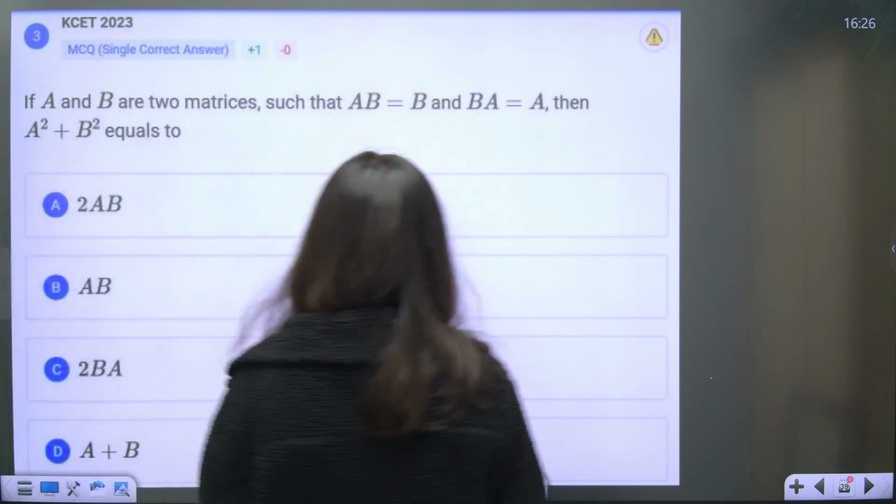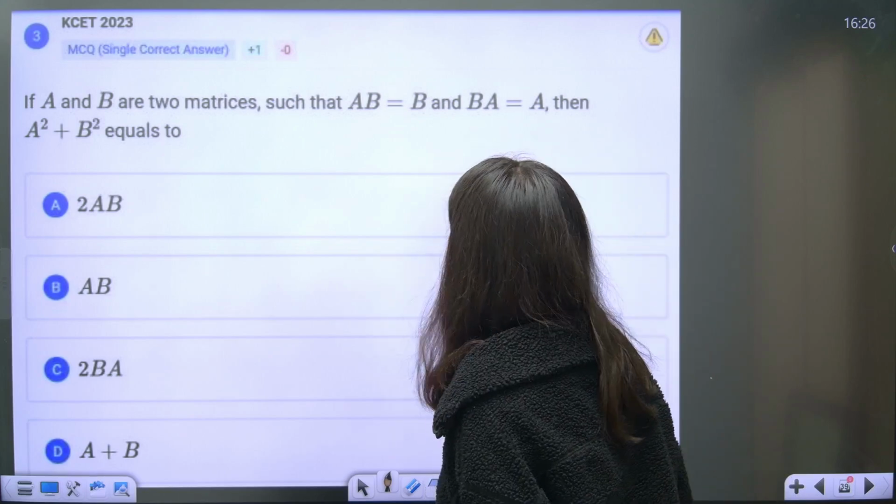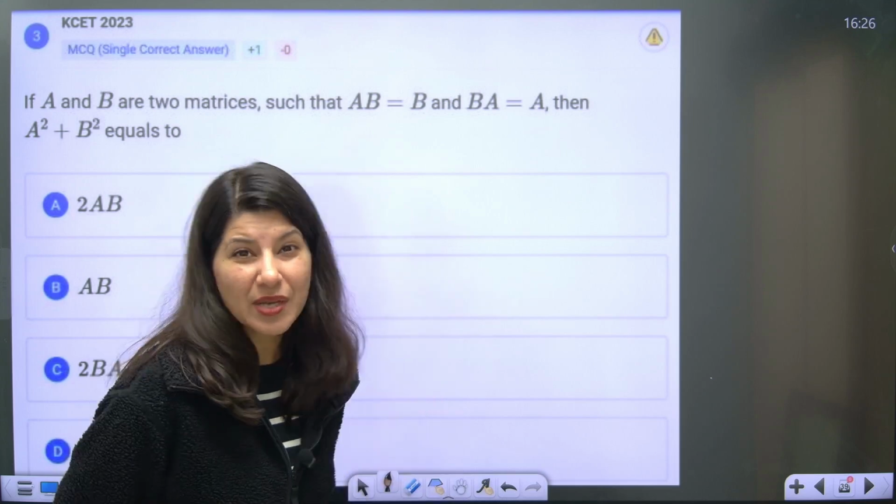Okay, yes, let's do it. A and B are two matrices such that AB is equal to B and BA is equal to A, then A square plus B square is equal to, again an easy question.